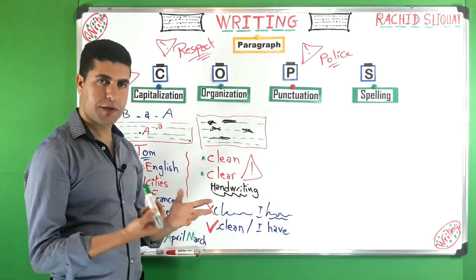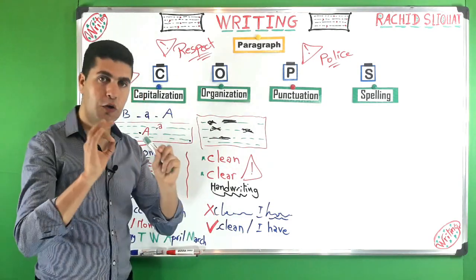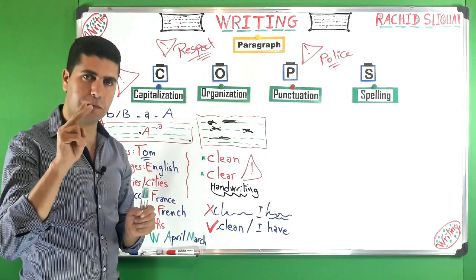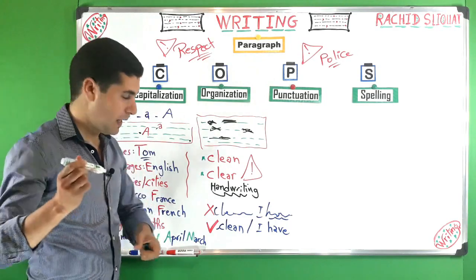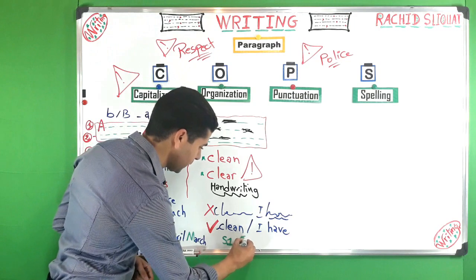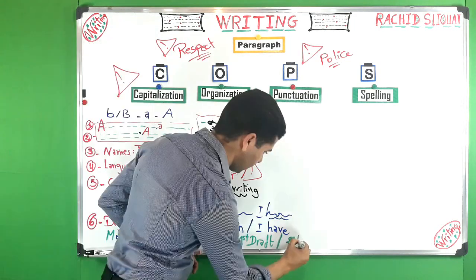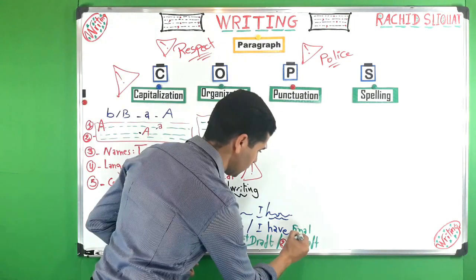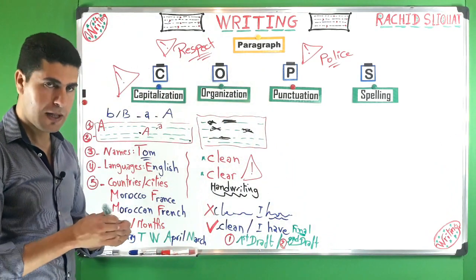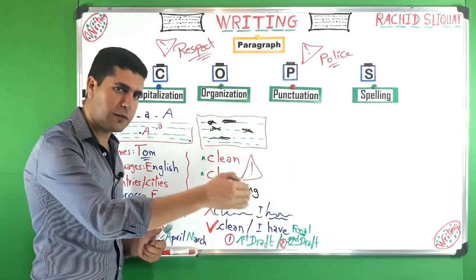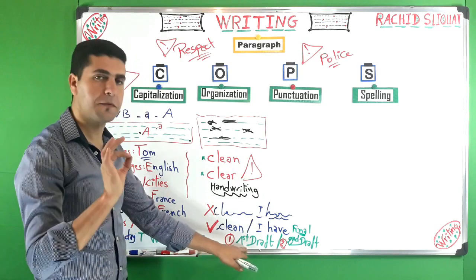And when we talk about organization, to make your writing well organized, you have to follow 2 steps. Number 1 is what we call the first draft, okay? And number 2, the second draft, final or exam paper, okay? Now, before you write to the exam paper, you go through the first draft, okay?